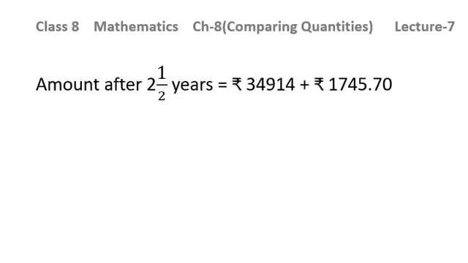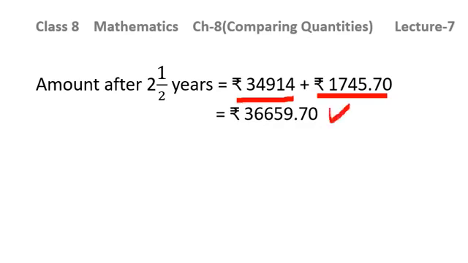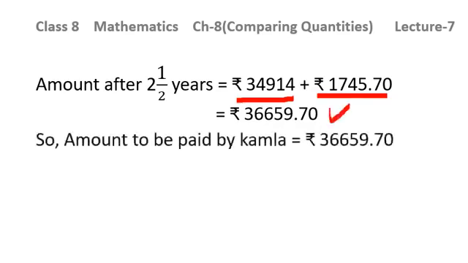1745.70. So the amount after 2.5 years: this was the previous amount for 2 years, and this is the amount we have calculated using the simple interest formula for the next 4 months. So it will be 1745.70. So total is 36,659.70. So the amount after 2.5 years is this one. This is the amount to be paid by Kamala.